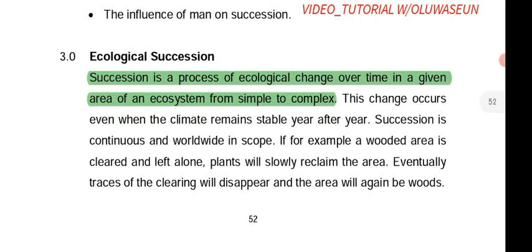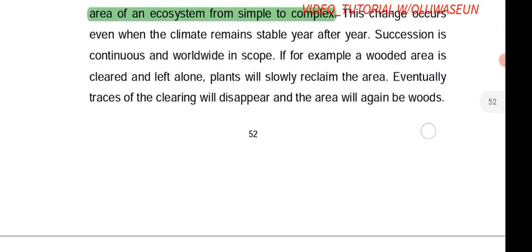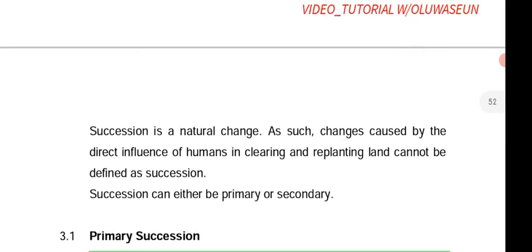Now, this change occurs even when the climate remains stable from year to year. Succession is continuous and worldwide in scope. For example, a wooded area is cleared and left alone. Plants will slowly reclaim the area. Eventually, traces of the clearing will disappear and the area again will be woods. You see how succession takes place using that example.